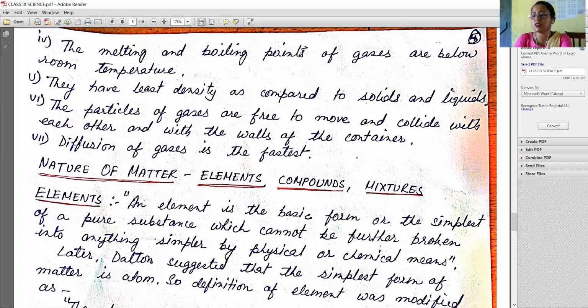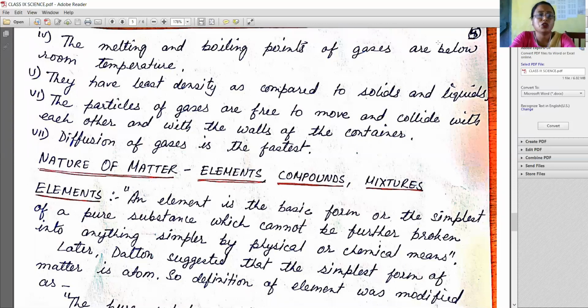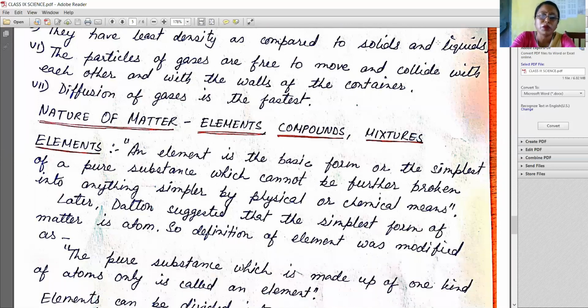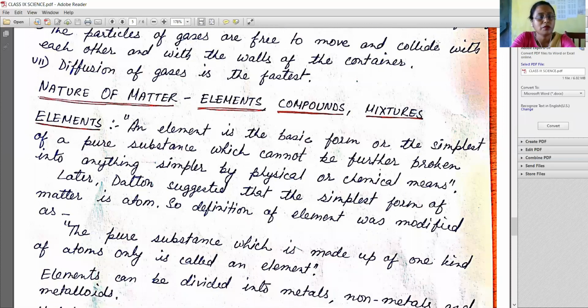Now, dear students, we will see about the nature of matter: elements, compounds, and mixtures. Elements. An element is the basic form or the simplest of a pure substance which cannot be further broken into anything simpler by physical or chemical means.